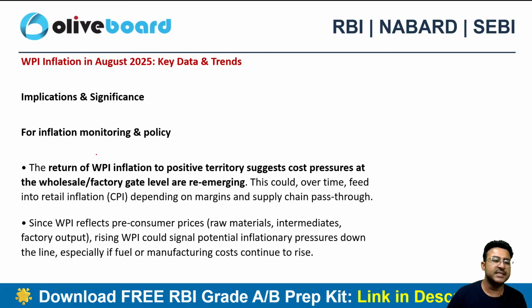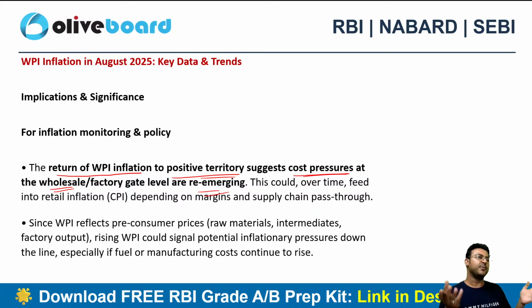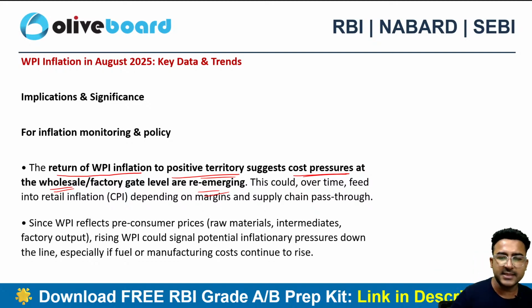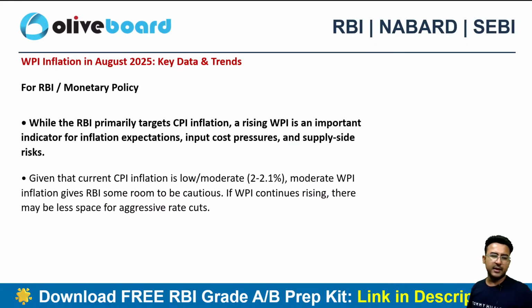Plus here we can see that if the WPI is increasing, the return of WPI inflation to positive territory suggests a cost pressure at the wholesale level, right? कि जो cost pressure था wholesale level पे वो वापस re-emerge होना चालू हो गया है. That's what they are trying to conclude कि wholesalers को भी वापस से cost pressure feel होने लग गया होगा. Why? Because पहले तो price गिर रही थी. Now the prices are increasing. So again the cost pressure is re-emerging.